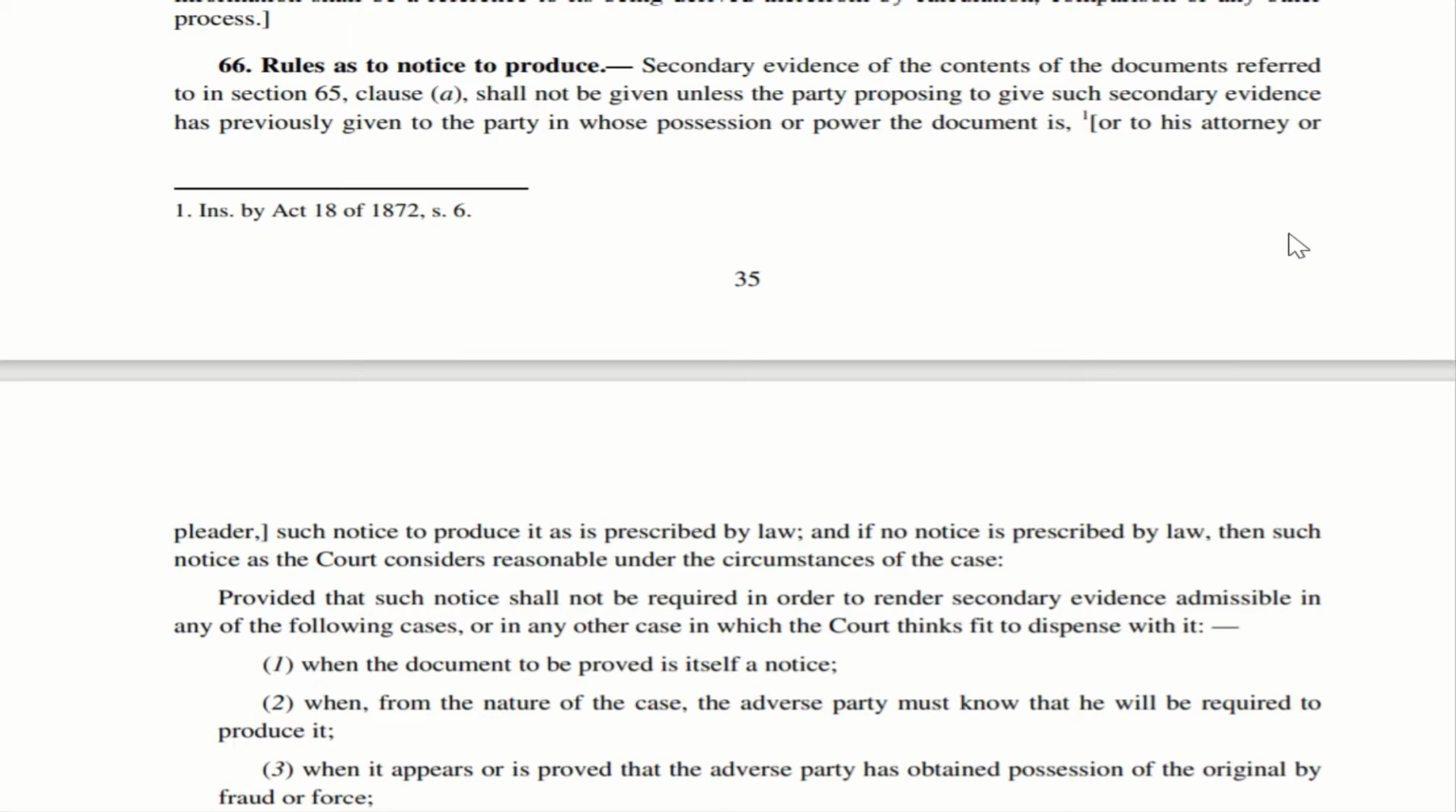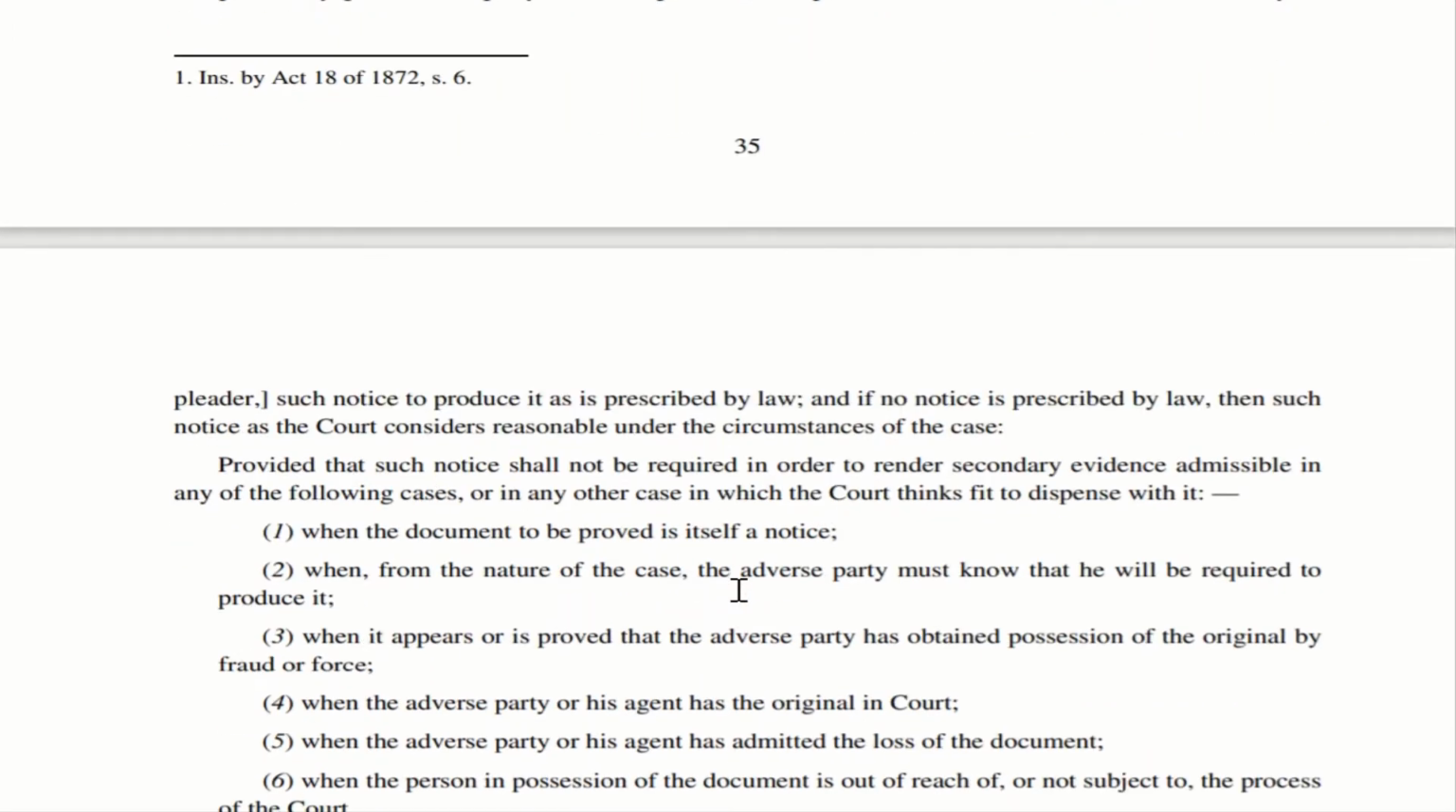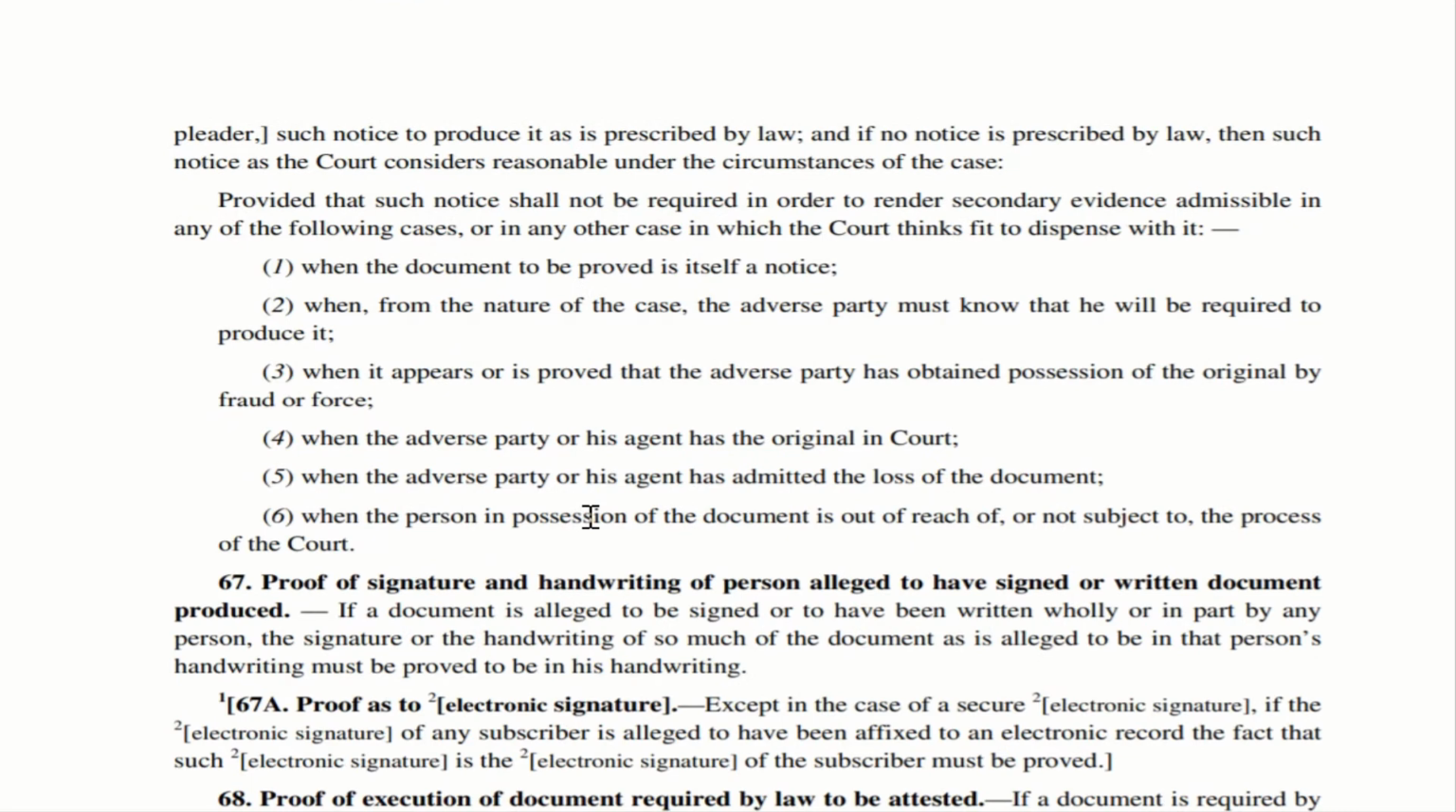However, there are some provisos. In certain cases, such notice need not be given, or in other cases where the court thinks fit to dispense with it. One is when the document which they are trying to prove is itself a notice. They are trying to prove a notice itself. Then a notice need not be given for another notice. As simple as that. When from the nature of the case, the adverse party must know that he will be required to produce it. So it is an obvious fact that the opposite party who is holding the document knows that he should produce it.